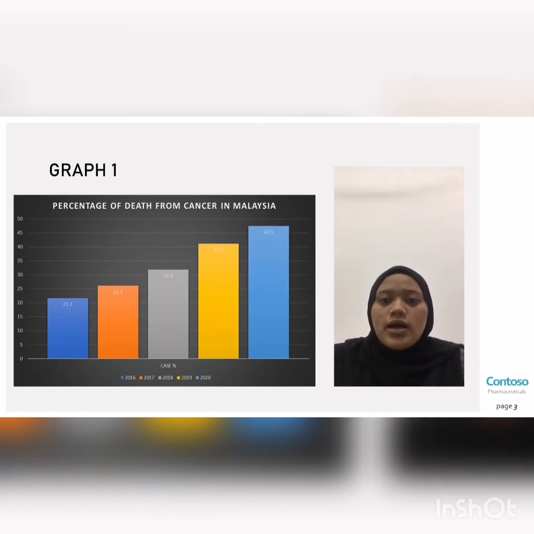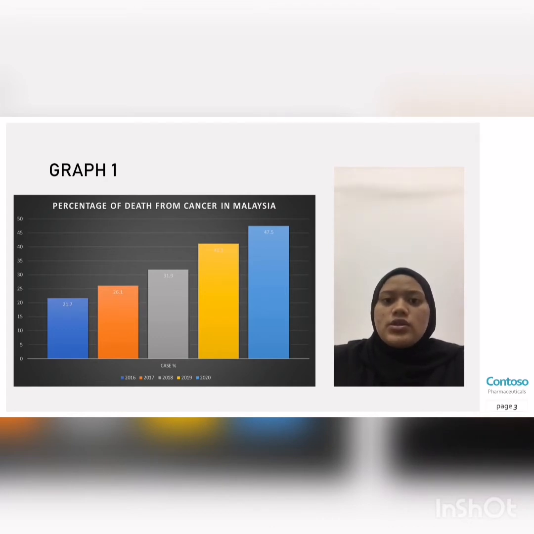The first bar is 2016 with 21.7% of death. Secondly is 2017 with 26.1%, which is an increase of 4.4% from 2016. 4.4% is not a small amount but quite high.